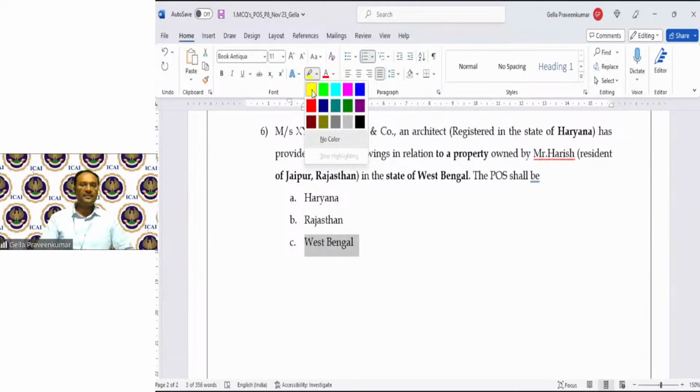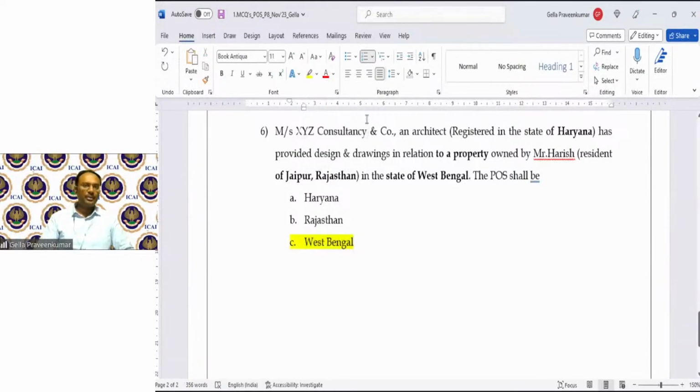In case of an immovable property, please refer to section 12, subsection 3, where services rendered in relation to immovable property, the place of supply shall be the location at which such immovable property or boat or vessel, as the case may be, is located or intended to be located. Since the immovable property is located in West Bengal, my place of supply happens to be West Bengal. So the answer will be West Bengal. Hope this is clear for all of you.